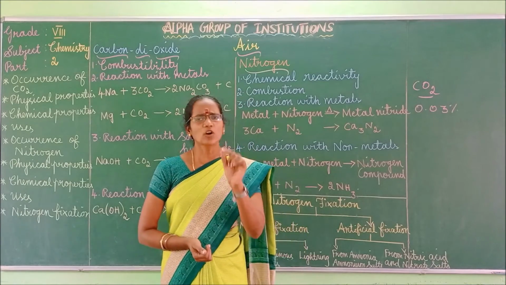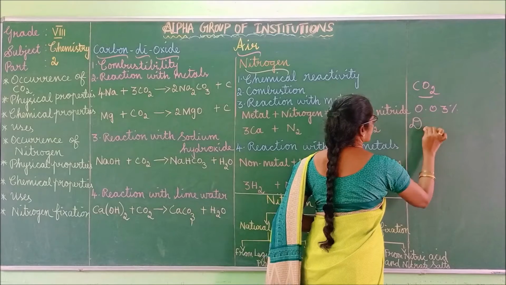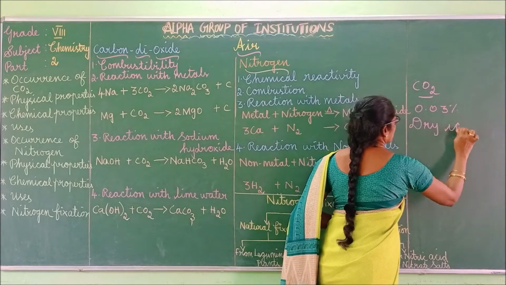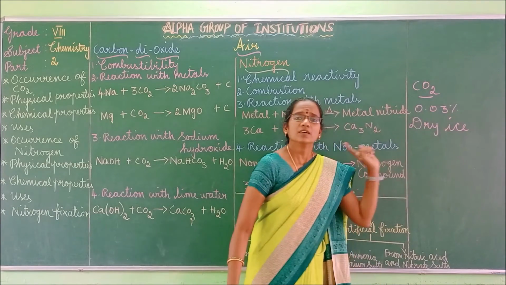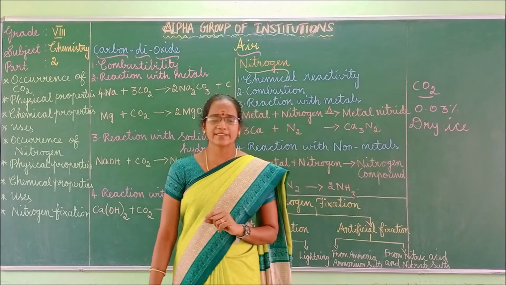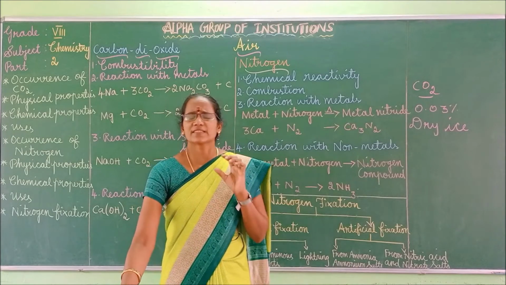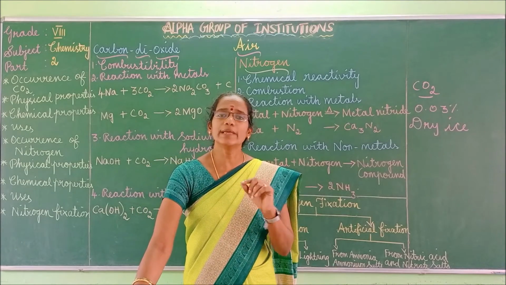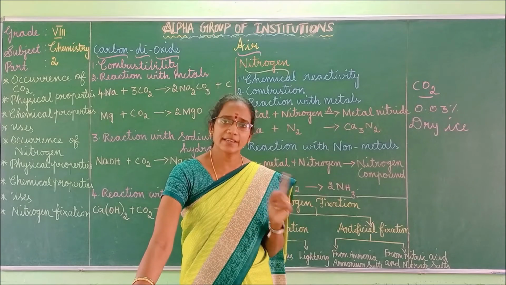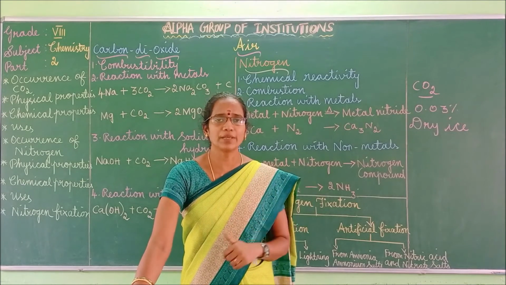The solid form of carbon dioxide is called dry ice. What is meant by dry ice? The solid form of carbon dioxide is called dry ice. This dry ice is used as a cooling agent, which undergoes sublimation.